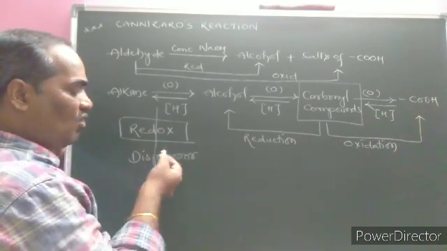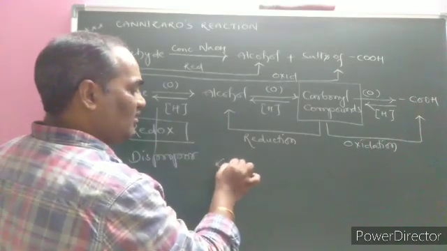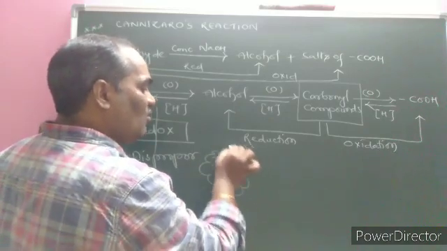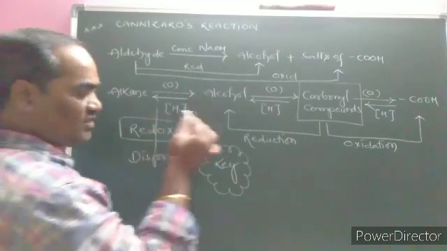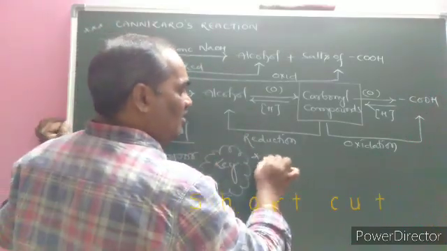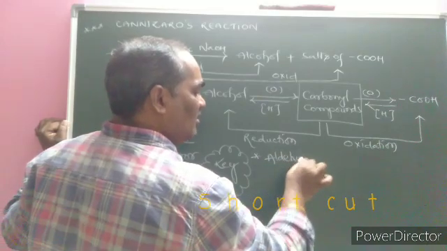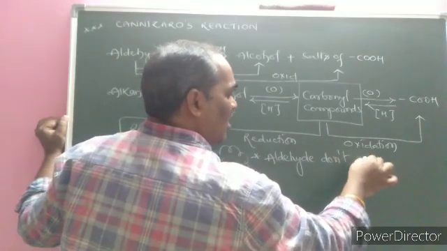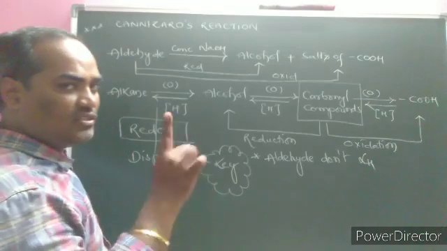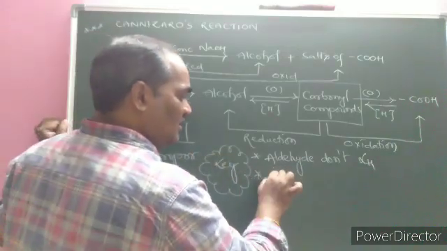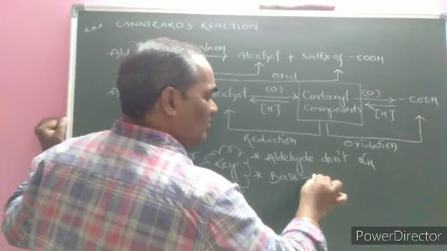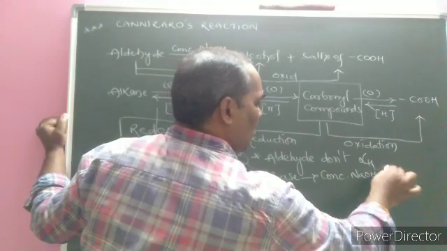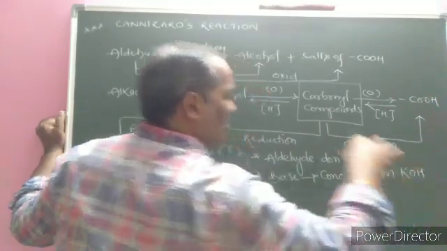Here let us take the key steps. Yesterday and in the previous class we also discussed the keys and how we can identify the given reaction. The first key is that the aldehyde does not contain alpha hydrogen. Second condition is that a base is given, a concentrated NaOH or KOH solution.